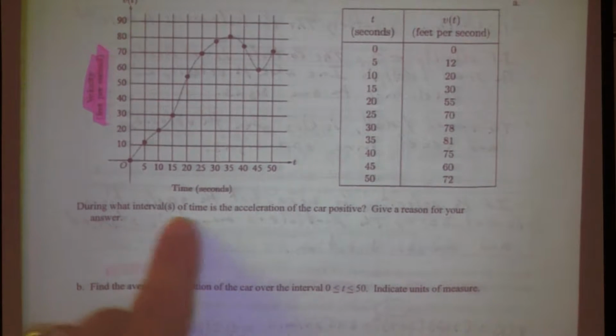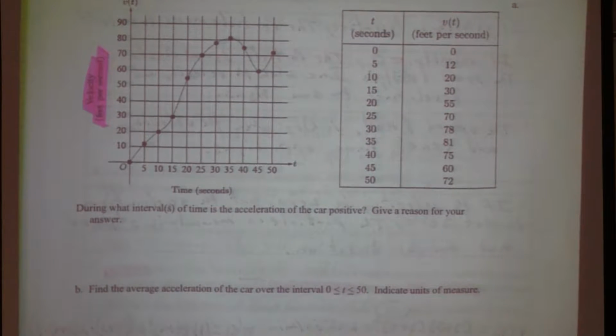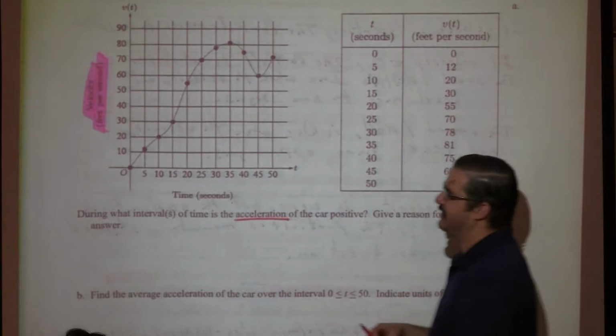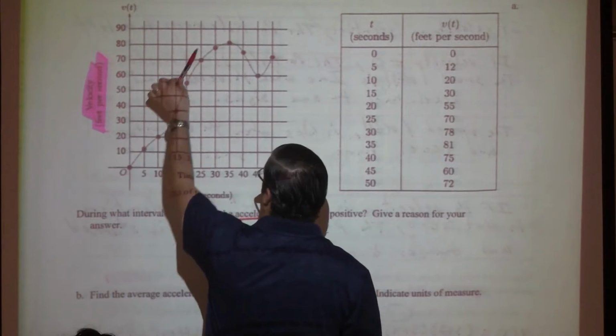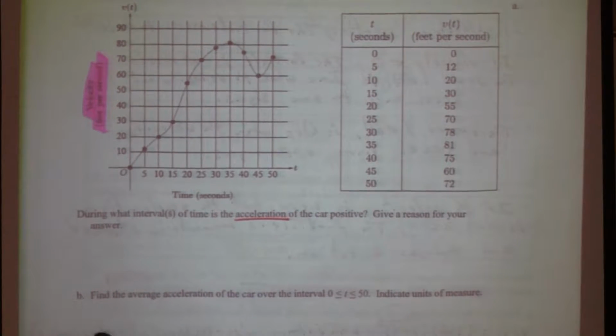So, during what intervals of time is the acceleration positive? So I'm looking for acceleration. Acceleration would be what? It would be the derivative of this graph, right? So I have to look at this graph not as positives or negatives, but imagining tangent lines on it, right? Or looking at it as if it were increasing or decreasing, right?